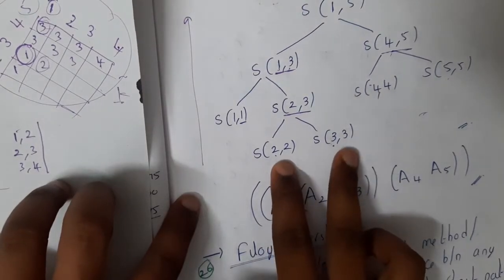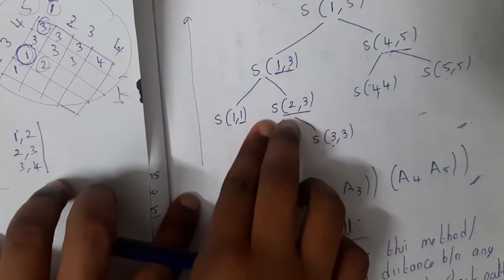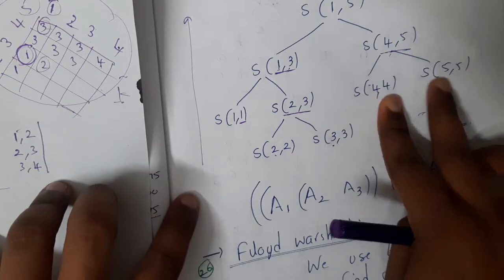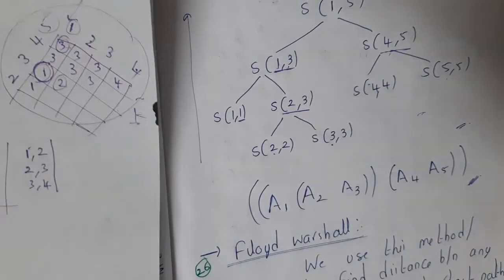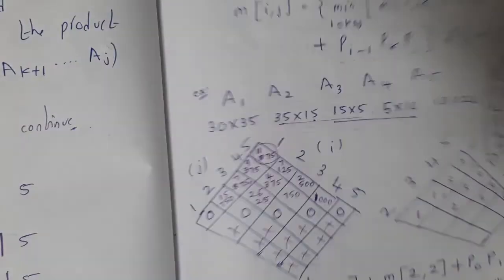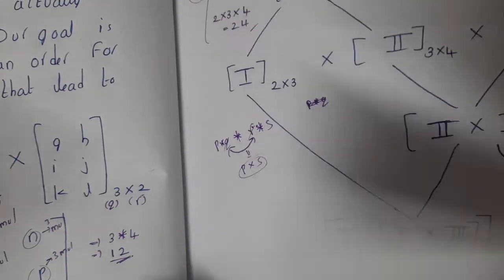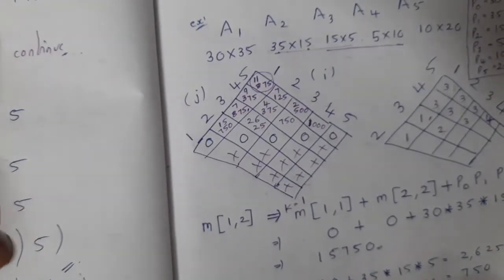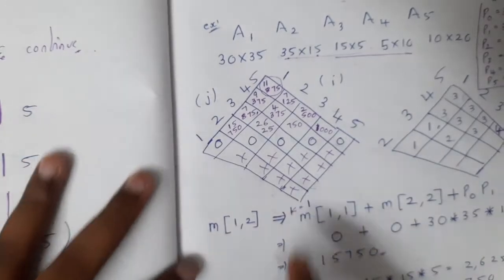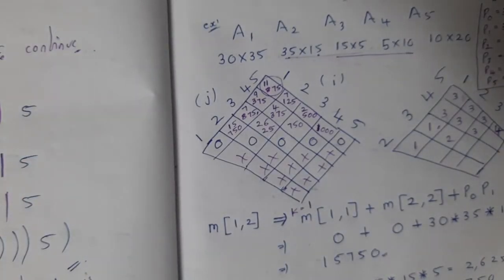first A2 will multiply with A3 and this result will be multiplied with A1. Similarly A4 and A5 will multiply and this result will multiply with that result. Got it? Yes. So this is the whole approach of matrix chain multiplication. It's a quite easy problem, but the only thing is these calculations you should not make any mistake, guys. So please practice 2 or 3 problems, and anyway we'll be discussing previous year question papers. There are around 3 problems which you should solve. So we'll be solving them in detail and clearly, guys.